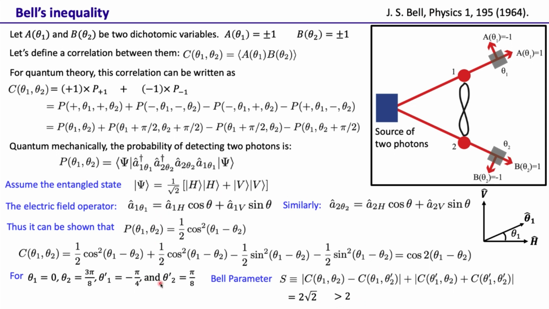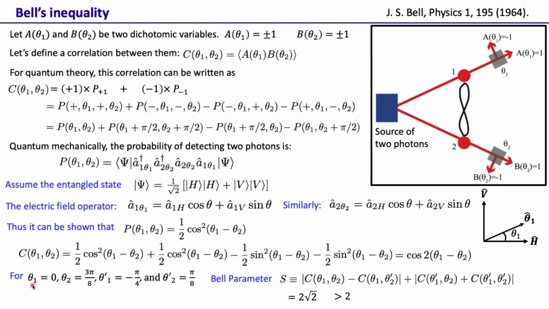So the whole point here was that we take an entangled state, and we show that for at least a set of these theta values, this Bell parameter can actually be greater than 2. What Bell showed in Bell's inequality is that this parameter for hidden variables can never be greater than 2, but it turns out that for quantum theory, this parameter can indeed be greater than 2, although for a certain set of parameters.